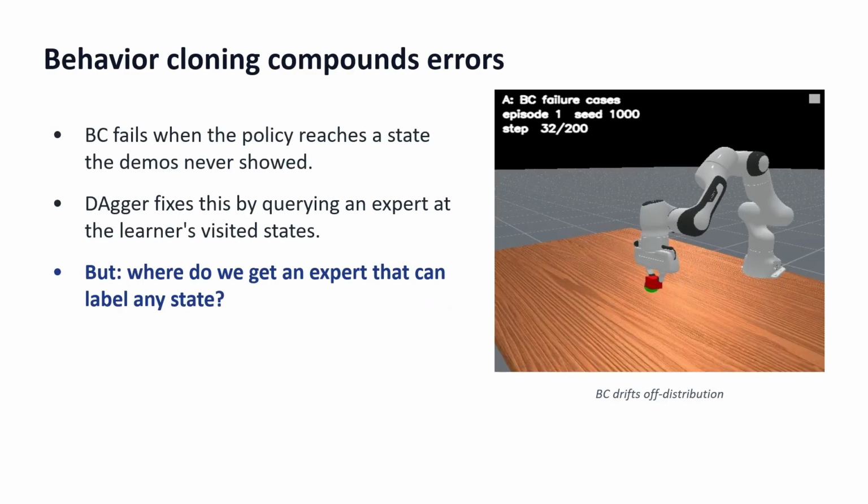Behavior cloning is the easiest way to teach a robot from demos, but it has a well-known problem. When the policy makes a small mistake, it goes to a state that the demos never showed, and after that, it doesn't know what to do, like in the video here.